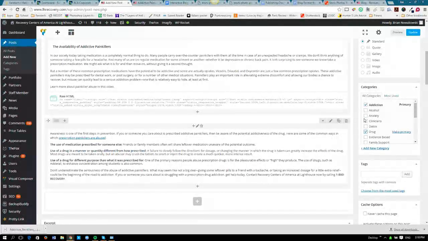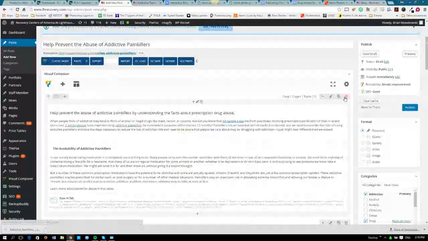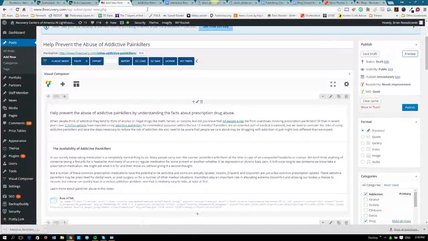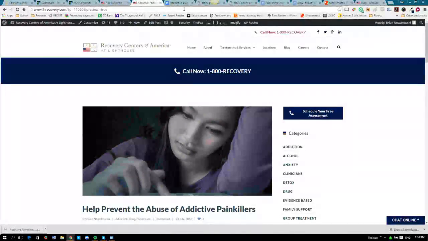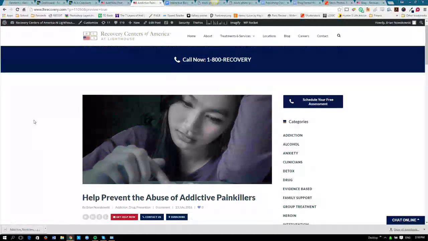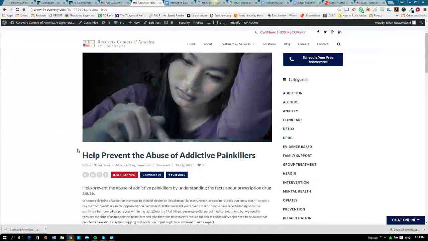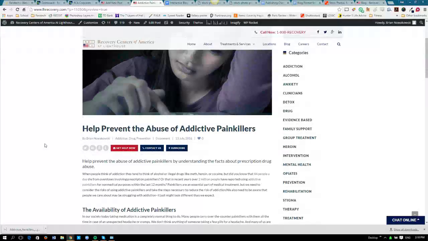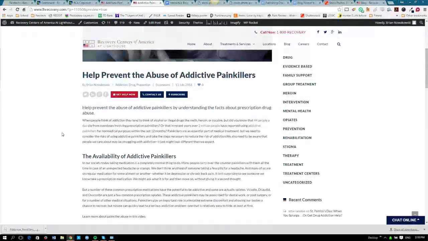So now we do preview. Before we publish anything, we do preview. Featured image looks good up there. You've got the H1 tag here, looks good. The H3 there, it's looking good so far.